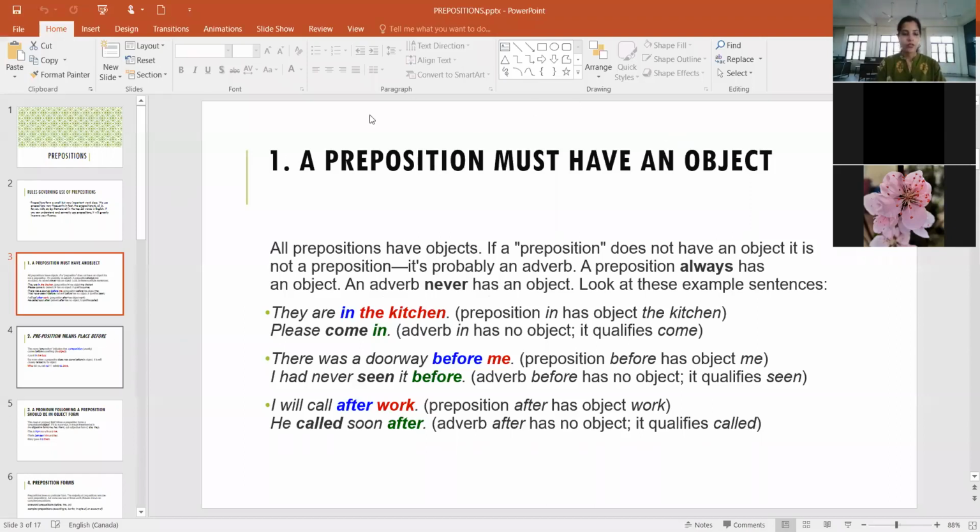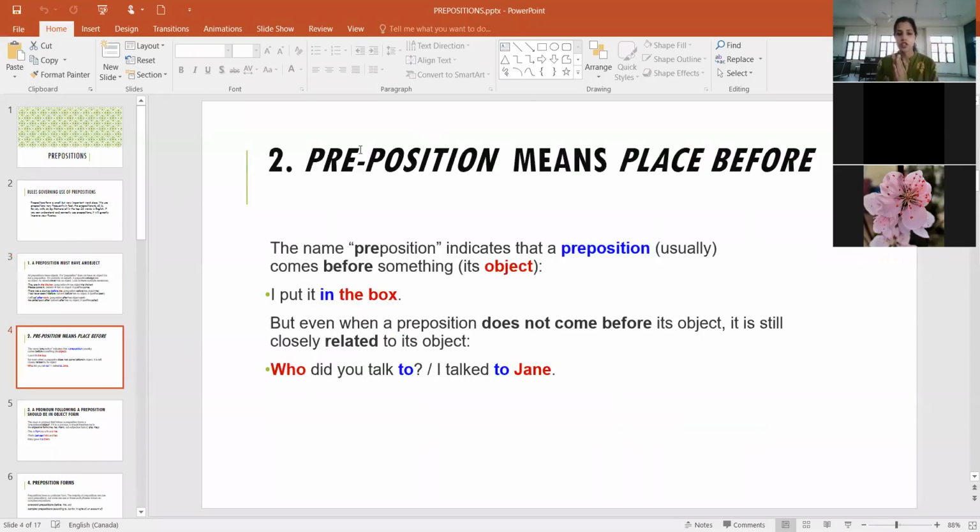Now let's move further. If we break down this word, it means preposition, right? Which means place before, right? So this indicates that a preposition comes before something. So even when it doesn't come before its object, it is still closely related to its object. So who did you talk to?